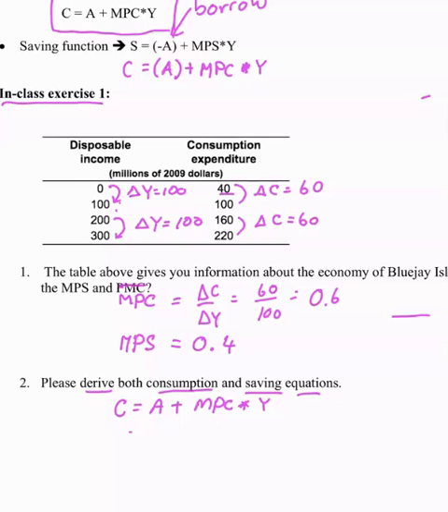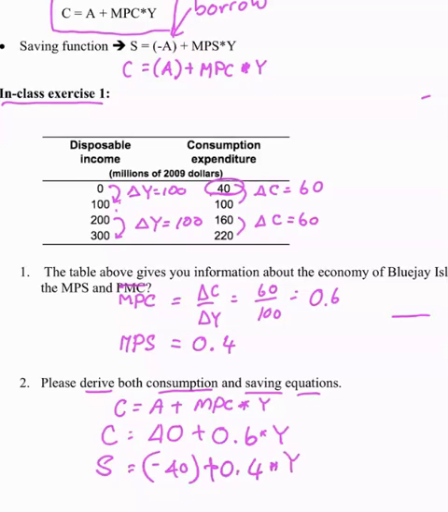So let's find out what A is. This is an intercept when you have no income at all. It's straightforward. So the consumption equation is C equals 40 plus 0.6 times Y. S equals negative 40 plus 0.4 times Y. I hope you see that easily. So that is an aggregate consumption function and aggregate saving function.